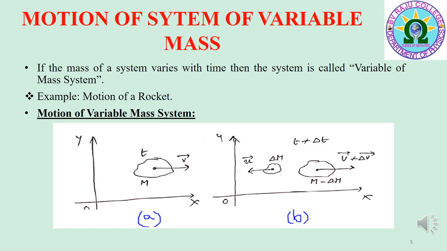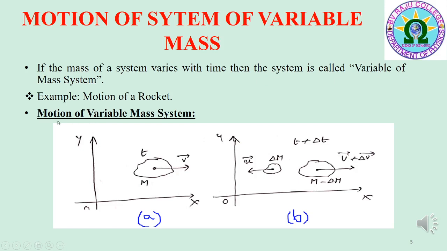First of all, I would like to explain the motion of system of variable mass. Generally, the mass of a system remains constant, but in some cases, the mass of a system varies with time. If the mass of a system of particles or a body varies with time, then the system is called a variable mass system. An example is the motion of a rocket.